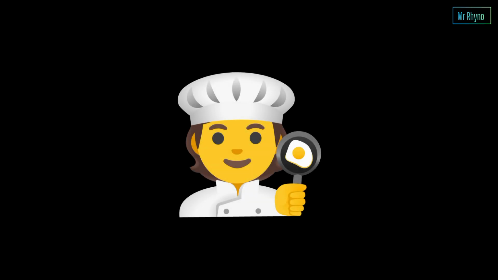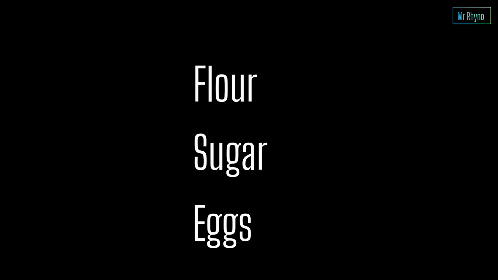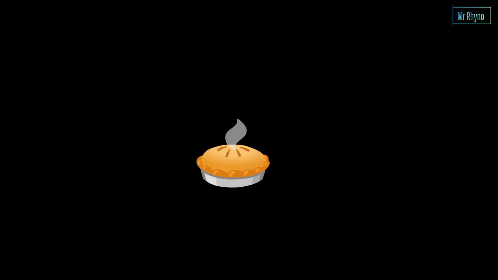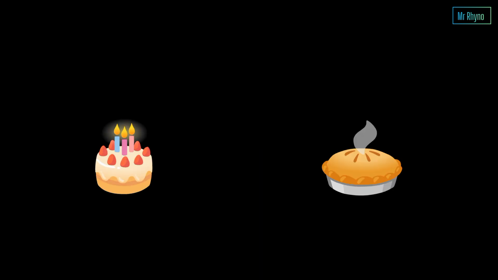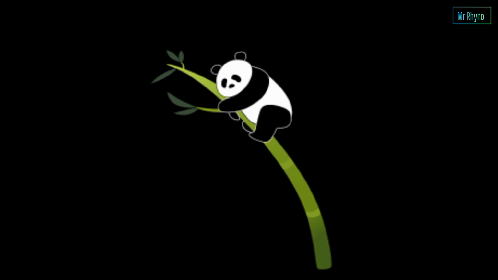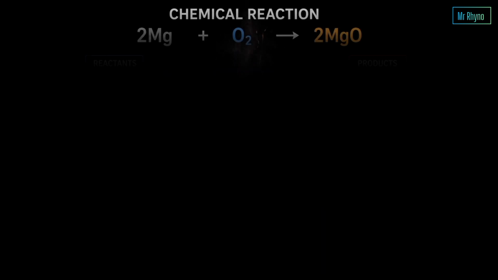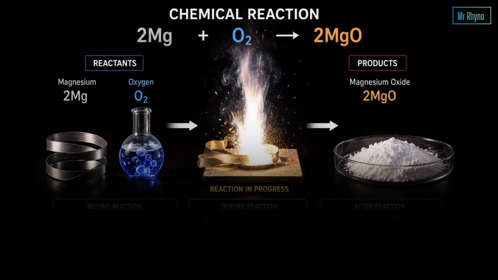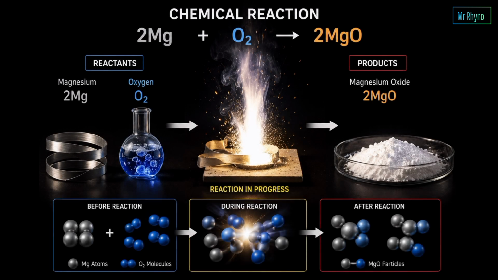Imagine trying to bake a cake without knowing how much flour, sugar, or eggs to use. Every time you baked it, you will get a completely different result. Fortunately, nature doesn't work that way. When substances react, they follow precise rules. These rules are so reliable that chemists can predict the products of a reaction before performing the experiment.